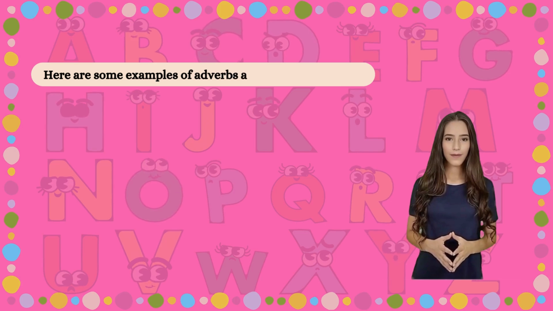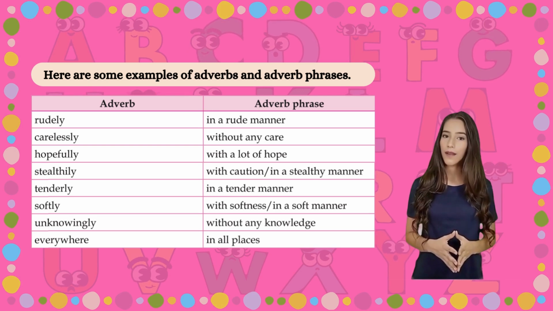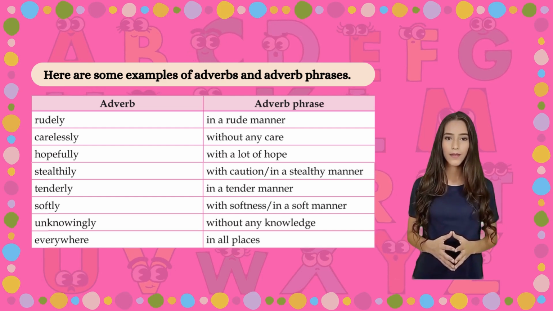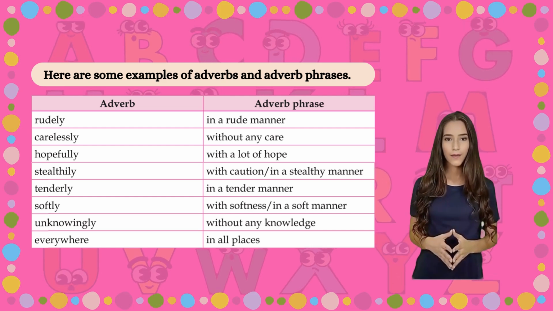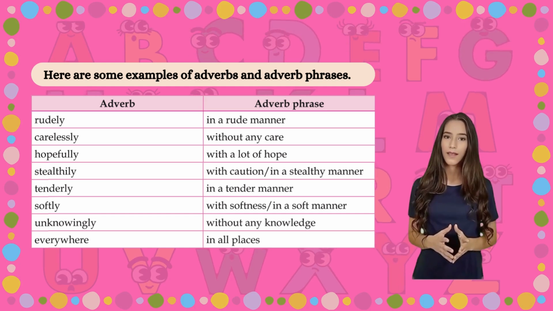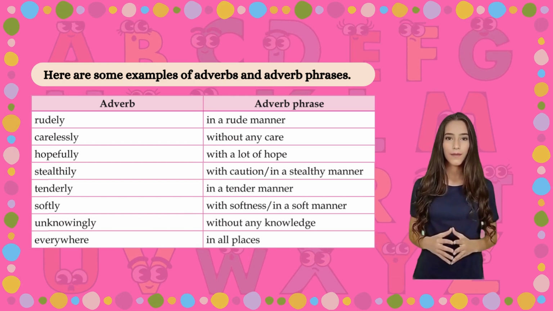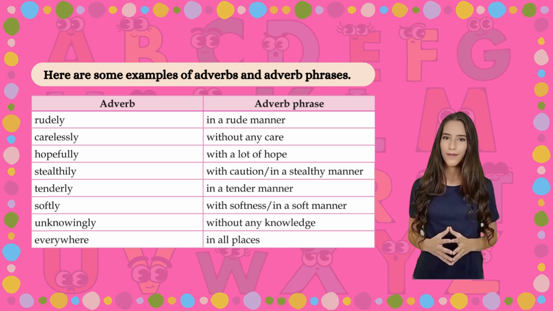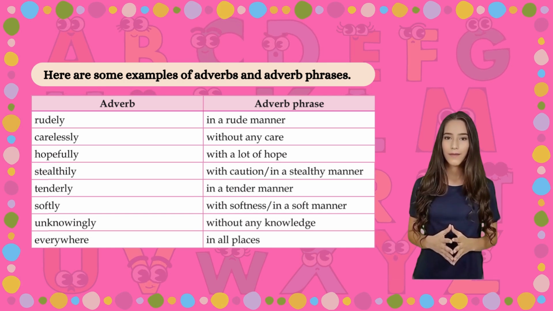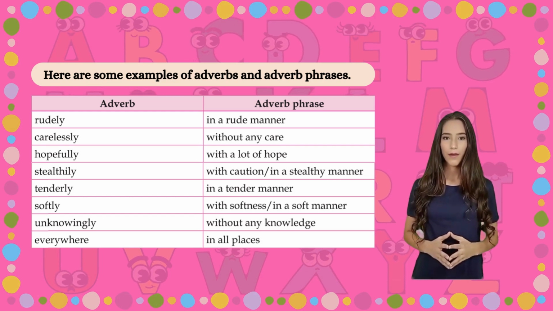Here are some examples of adverbs and adverb phrases. Adverb, adverb phrase: rudely, in a rude manner. Carelessly, without any care. Hopefully, with a lot of hope. Stealthily, with caution in a stealthy manner. Tenderly, in a tender manner. Softly, with softness in a soft manner. Unknowingly, without any knowledge. Everywhere, in all places.